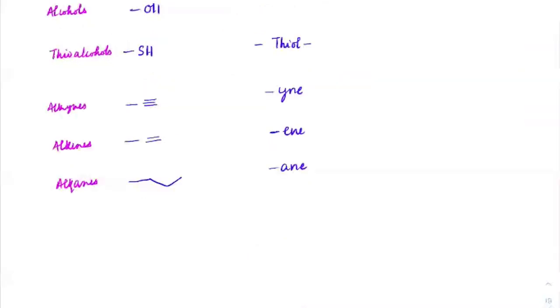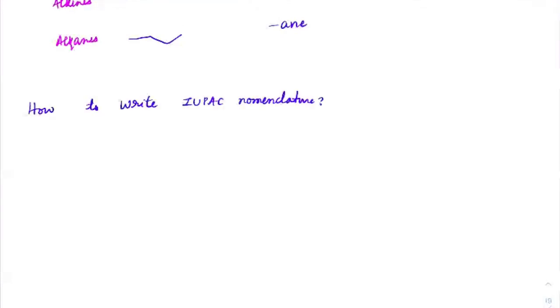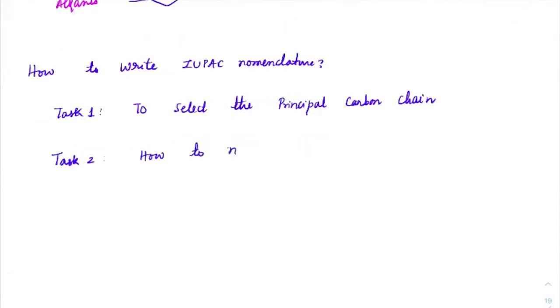Got it. Now, how to generally write the IUPAC? Give me another 10 minutes. I'll just finish this off. So our objective is how to write the IUPAC. The first task is to select the principal carbon chain. That is an important task. How to number the carbon chains.